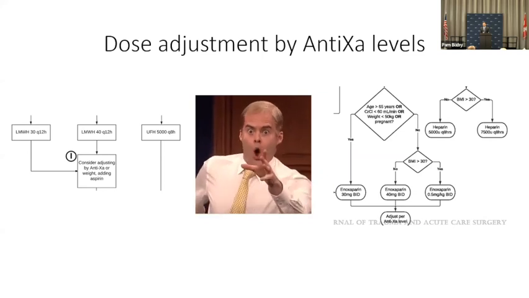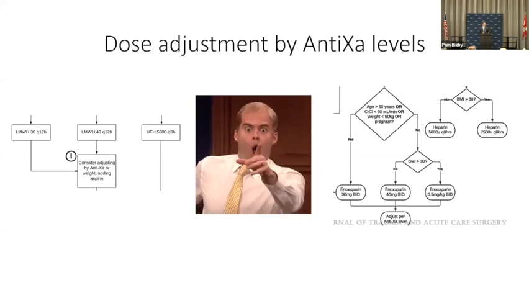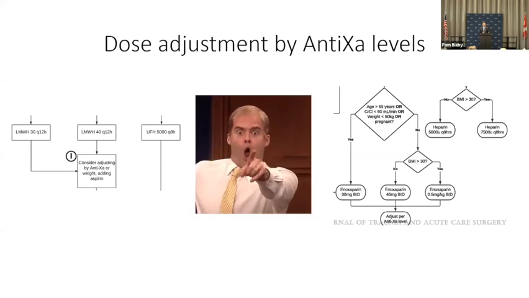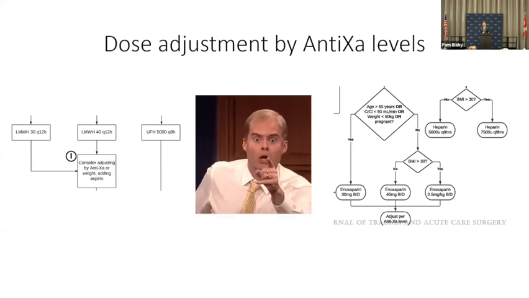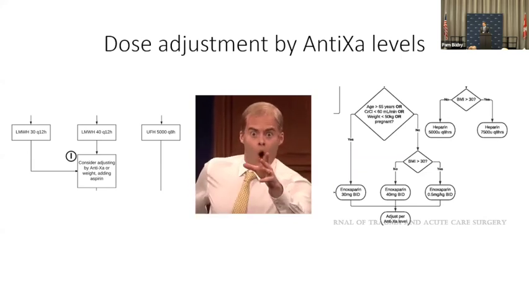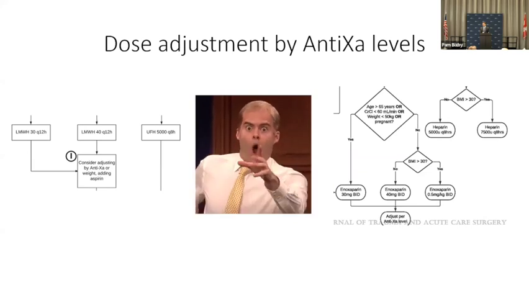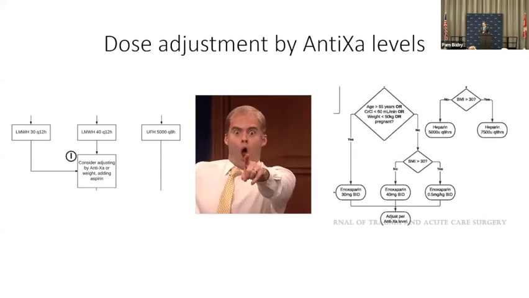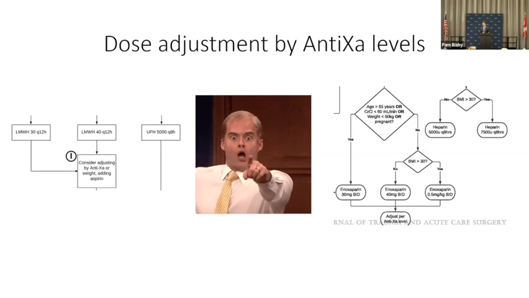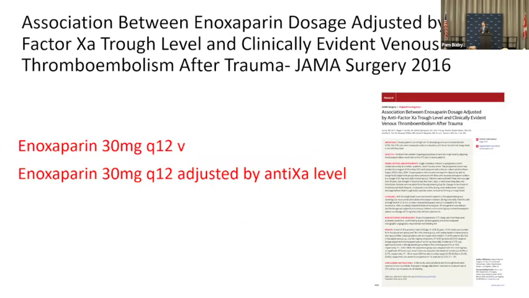If you're dosing them at 40 Q12, which they probably need for most patients, then you're already giving them the right dose. For the patients that have a long admission, you might only need one anti-10A level. You start them on 40 Q12, you find that peak or trough is within range, and for most of them you will probably not need another anti-10A level. Next slide. So why is this?